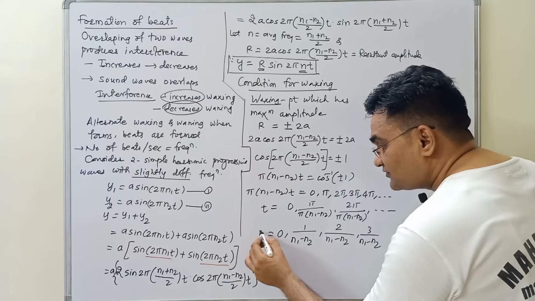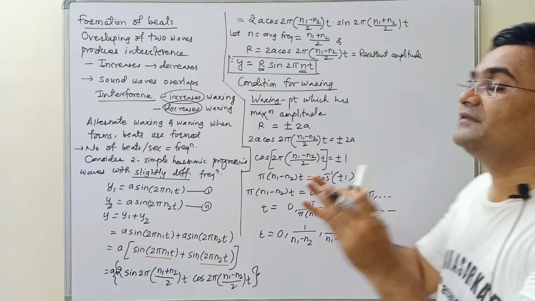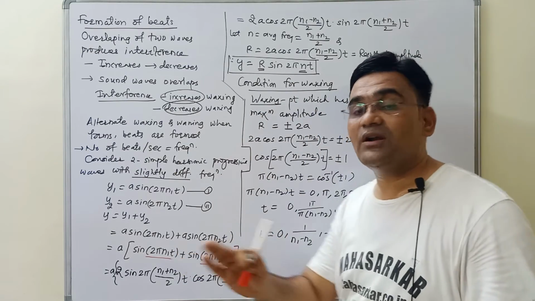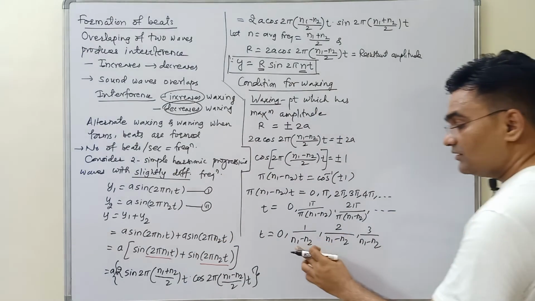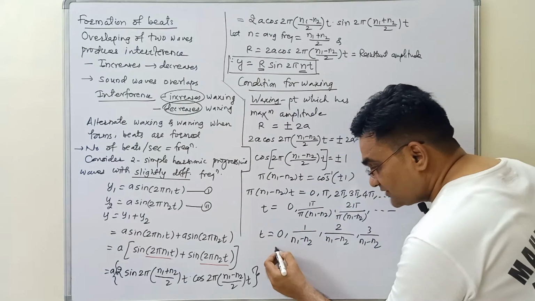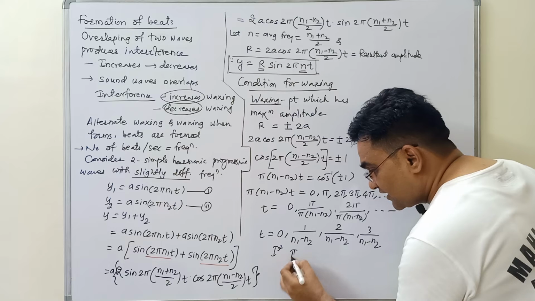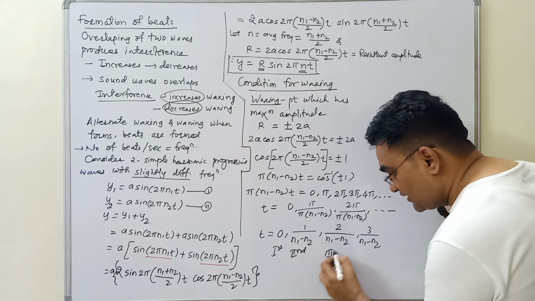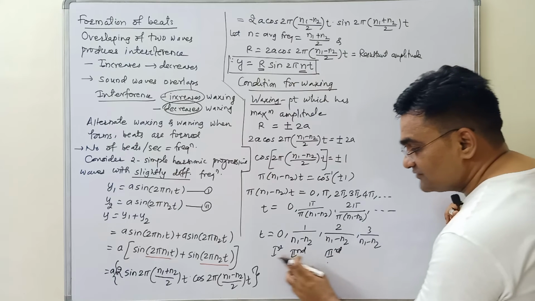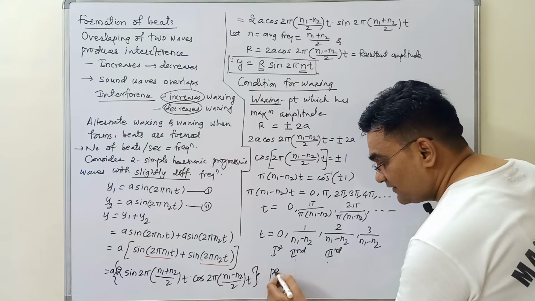So the first waxing will be formed when the time interval is what? 0. Sound will be maximum. Then for the next time interval, it will be what? Again waning and then again it will be maximum. So first forms here, second forms here, third forms here. So this is first waxing, second waxing, third waxing. So the difference between these two will be the period of the waxing.